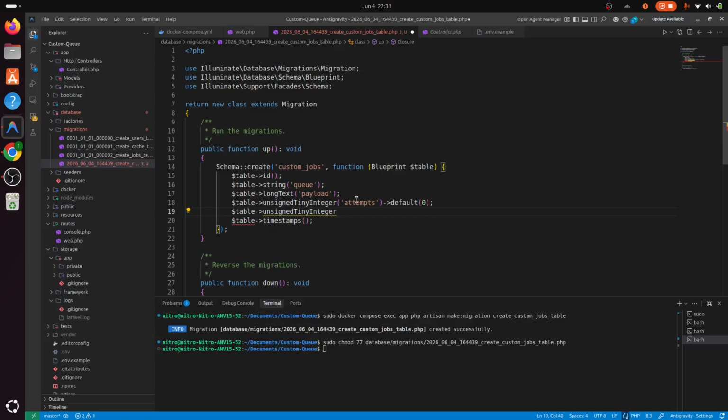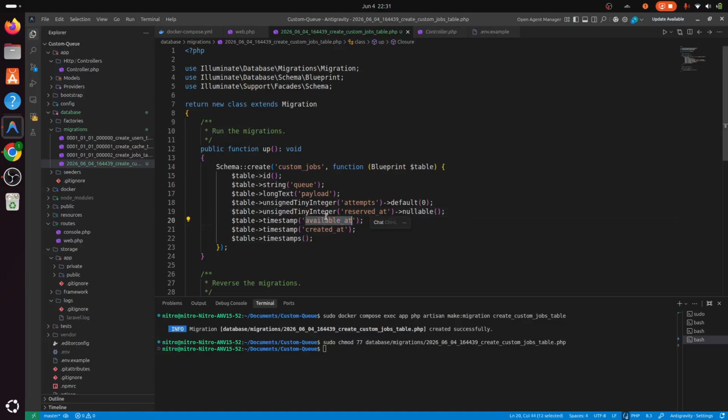And we would also need reserved_at, which should be nullable for now. This column is actually for the logging of the job. So if the job is logged, we would store that information in this column.